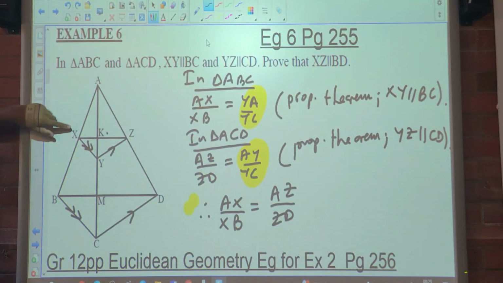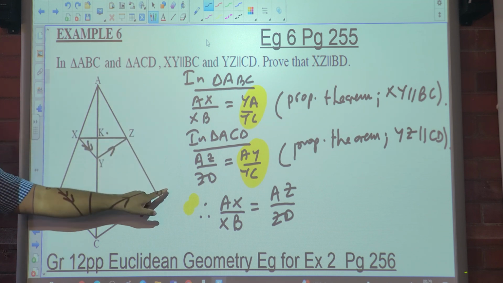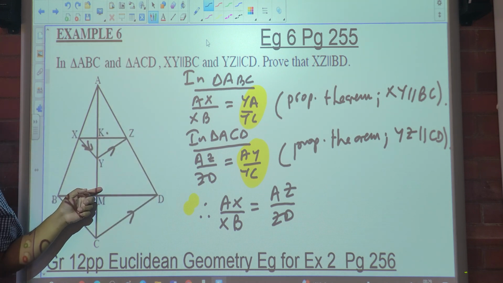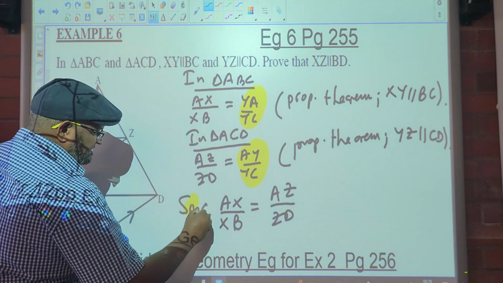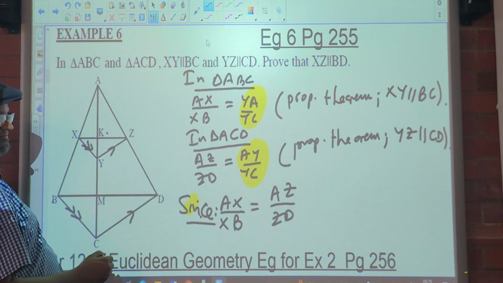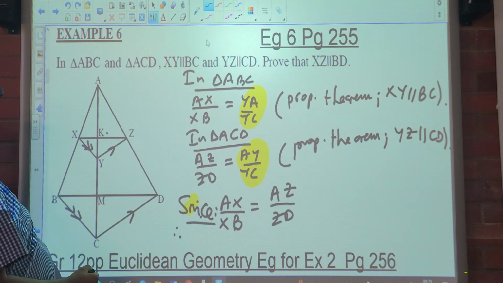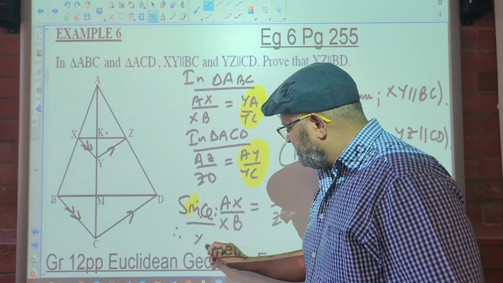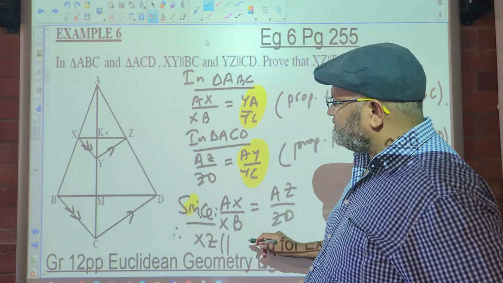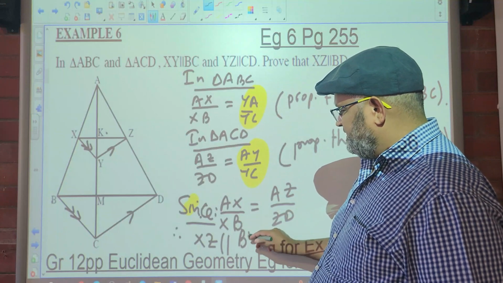AX over XB is equal to AZ over ZD. Then these lines are parallel. So we say since that is the case, therefore XZ is parallel to BD.